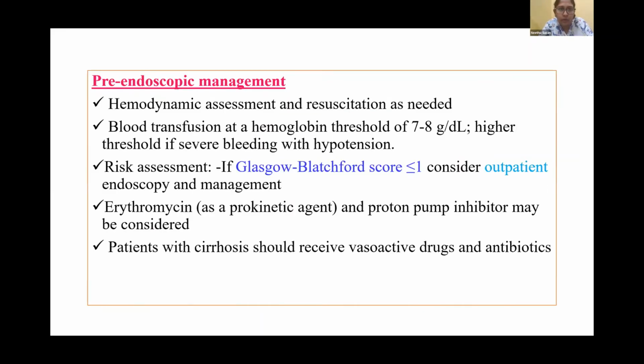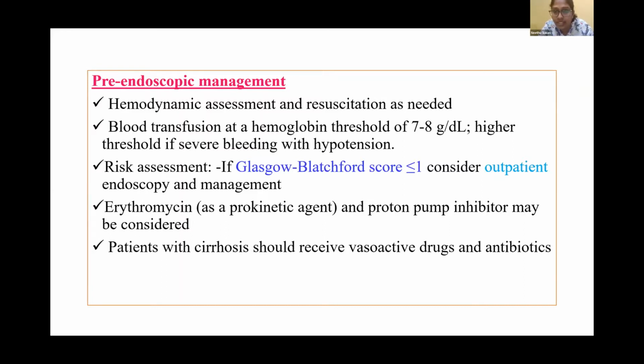So, pre-endoscopic management. Before endoscopy, what all do we have to see? Hemodynamic assessment and resuscitation as needed. Then blood transfusion at a hemoglobin threshold of 7 to 8 gram per deciliter, with a higher threshold if severe bleeding, which also occurs with hypotension. For risk assessment, there's a particular scoring system known as the Glasgow-Blatchford score, that is GBS, which I'll come to in a little more detail later.